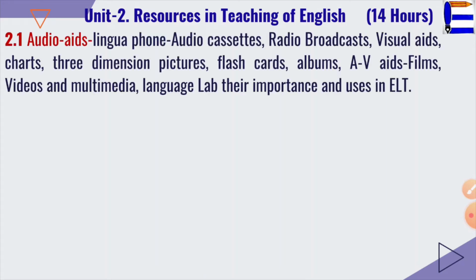So first, 2.1 is audio aids, that is actually audio visual aids. Under that, you study lingua phone, audio cassettes, radio broadcasts, and some visual aids, charts, three-dimensional pictures, flashcards, albums, etc. There had been a question in 2018 and 19, and that question was of 10 marks in both the years, where the general question is asked: explain the audio visual aids, wherein you need to explain the meaning or significant points about the significance of audio visual aids, and they might have asked a question about briefly explain any three of the teaching aids.